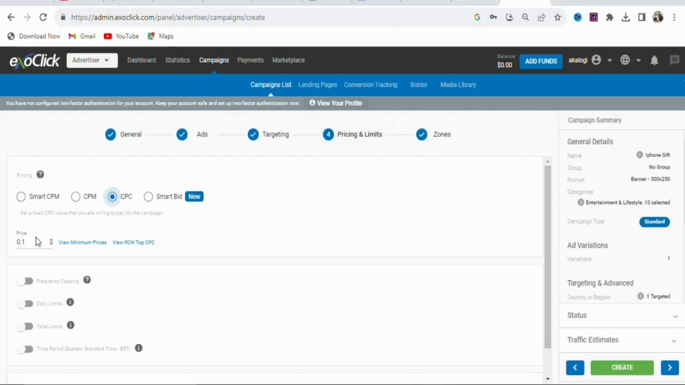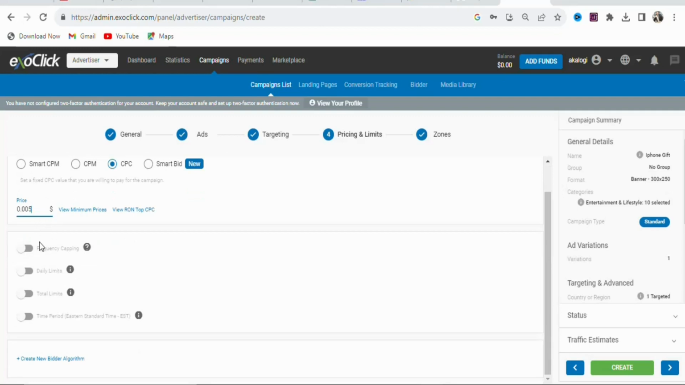Once you select that, you can see this is the cost per click. If you want, you can change it to any amount that you want. In this case, I'm going to select 0.005, something like this. This is the amount that I want to pay per every click. If you want, you can increase it or you can decrease it. It depends on the amount that you are willing to pay.